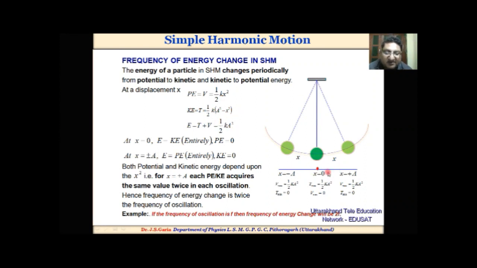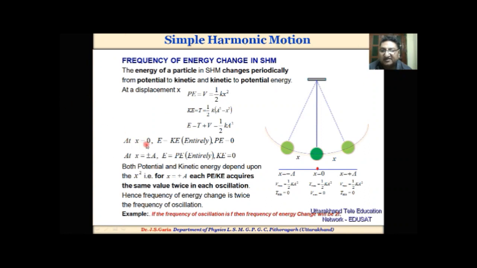At the mean position, the potential energy is 0 and the kinetic energy is maximum, half ka square. At the extreme points, x equal to minus a and x equal to plus a, potential energy is maximum, half ka square, and kinetic energy is 0 at both extreme positions.